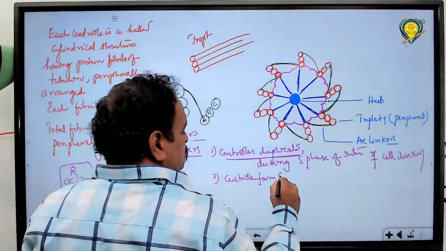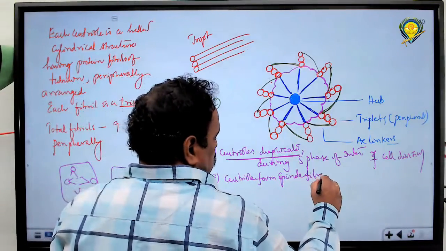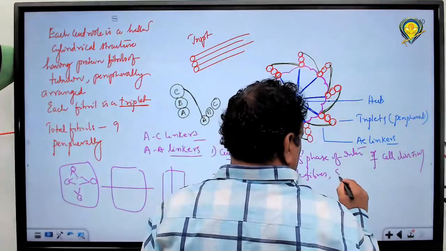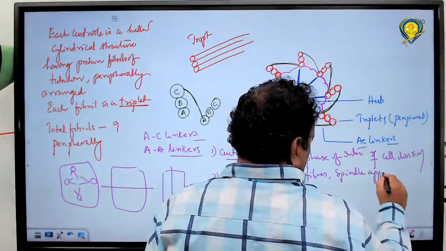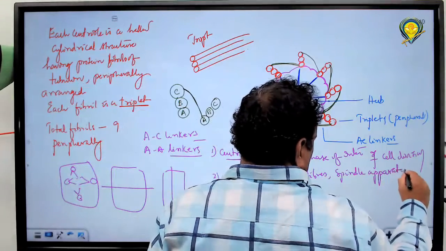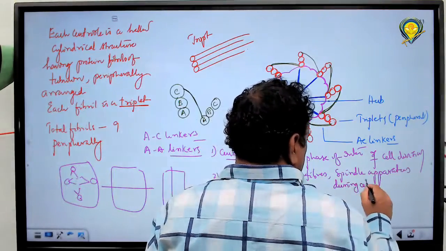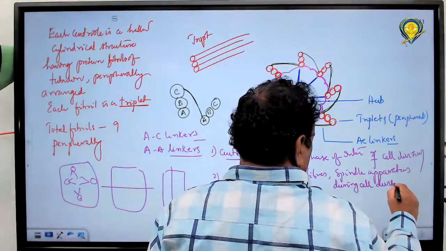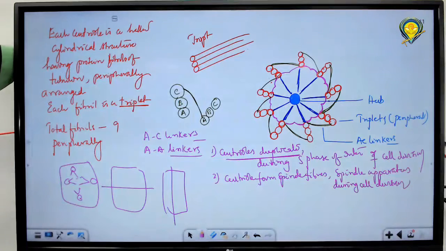Next point, centrioles form spindle fibers, the spindle apparatus, during cell division. Spindle fibers are formed, through which the chromosomes get separated. So chromosomes split and produce daughter chromosomes because of the spindle apparatus.